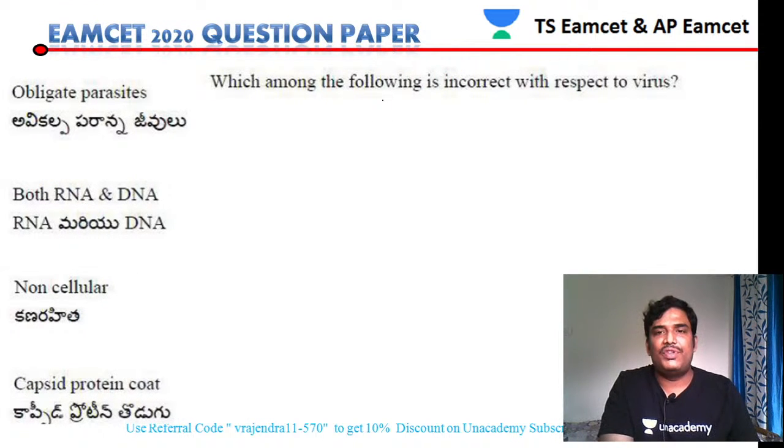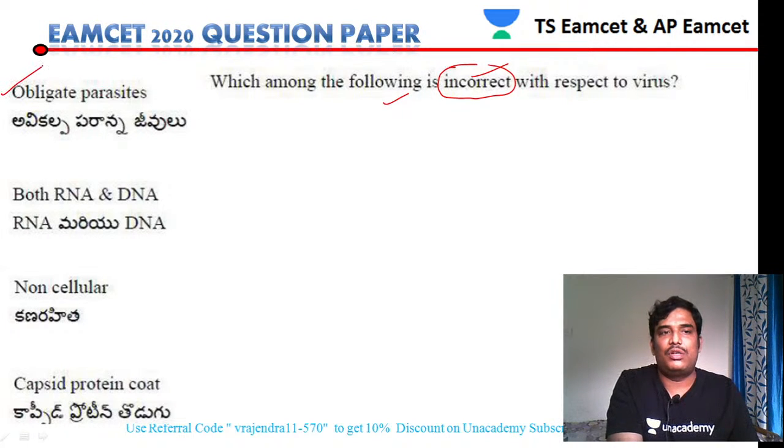Next question. Which of the following is incorrect with respect to virus? The question is asking about the incorrect statement. Let us see the first option. Obligate parasite. Certainly the virus is an obligate parasite. That is a right statement.